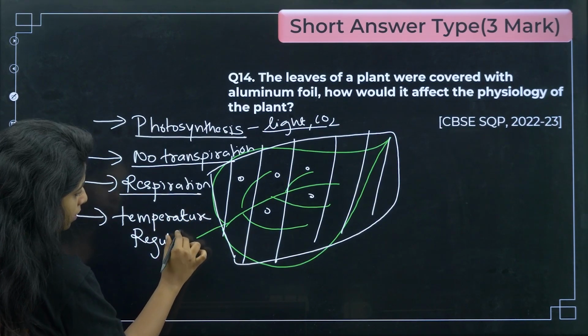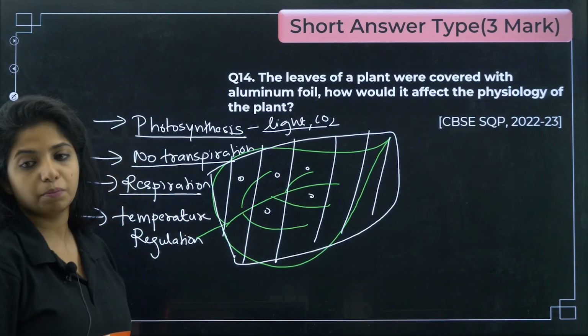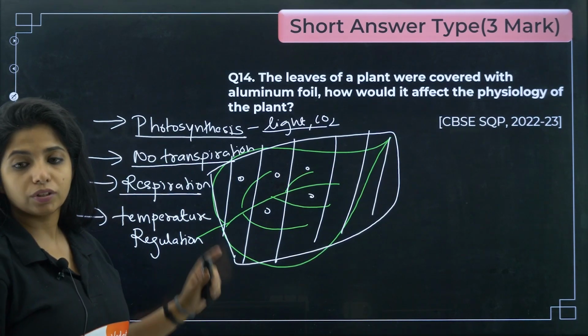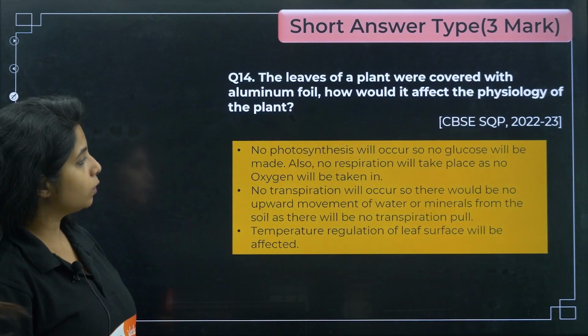Temperature regulation is also disturbed because of all these reasons. You get it? So this is how they would affect the physiology of the plant. Now let's read the answer.